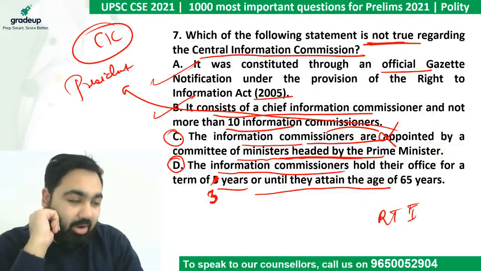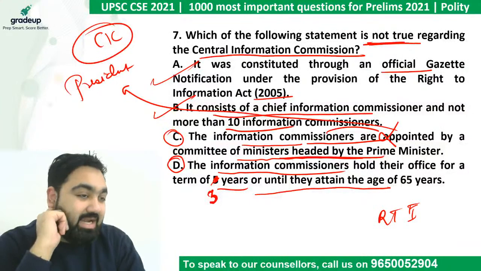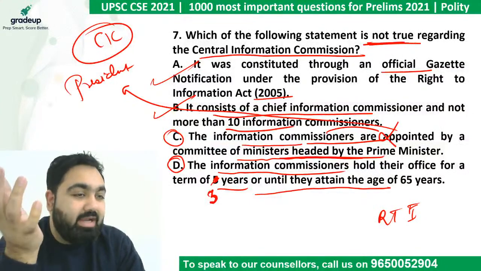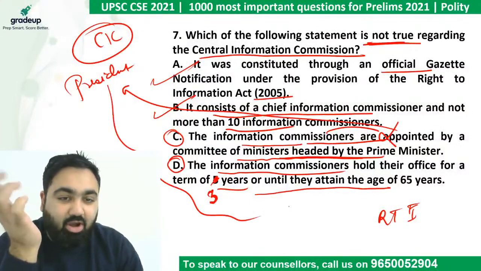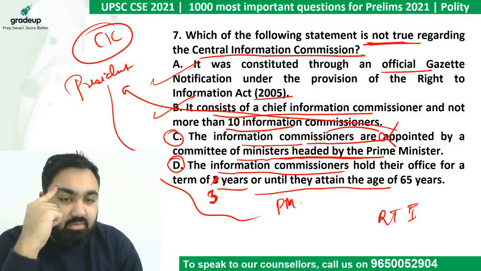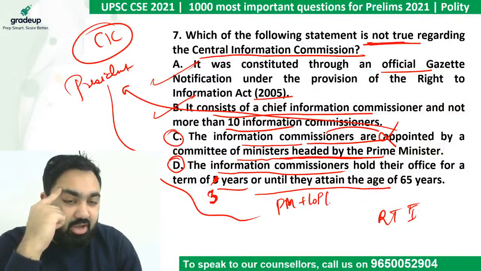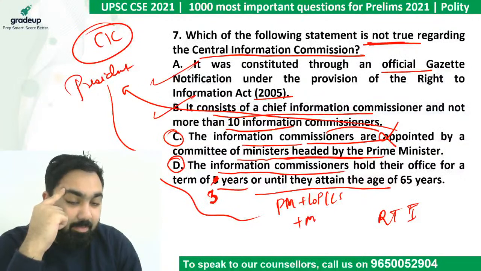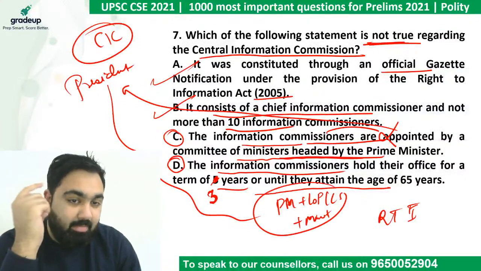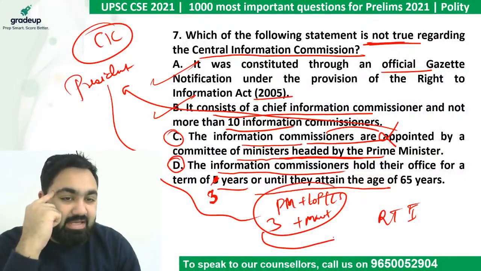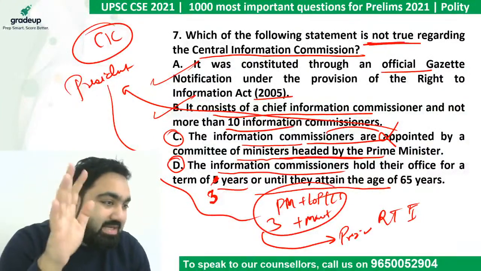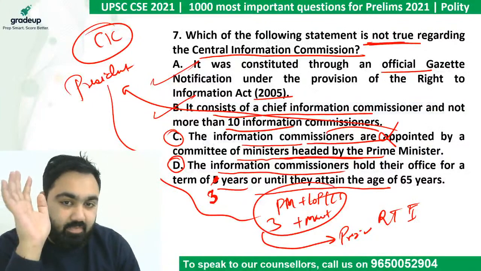The President appoints them. The President is told by a committee who to appoint. There is a committee of the Prime Minister, the Leader of Opposition of the Lok Sabha, and one Minister of the Prime Minister's choice. This is a 3-member committee that tells the President who to appoint. So the appointment is done by the President and not by the Prime Minister.